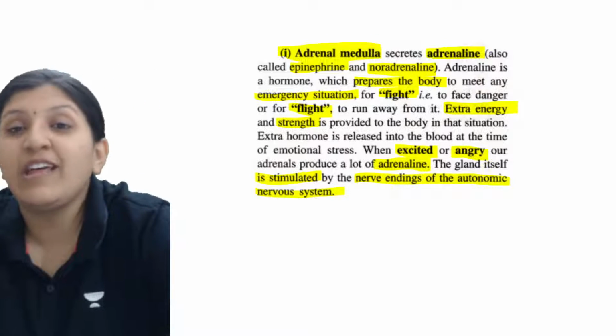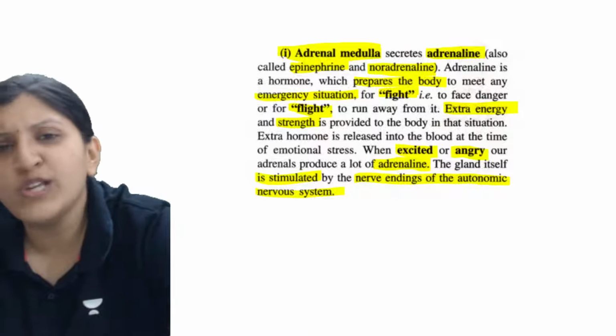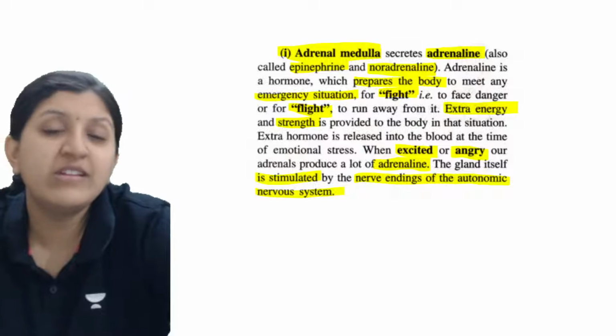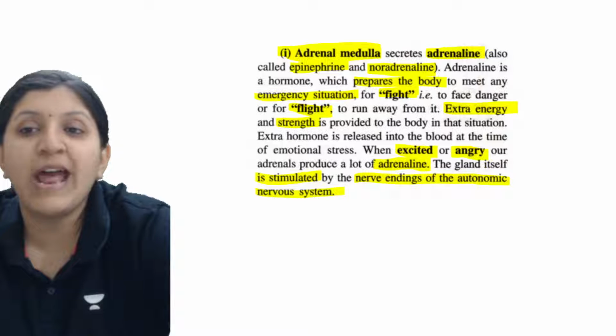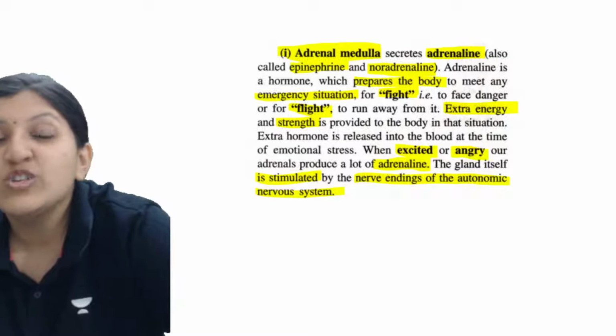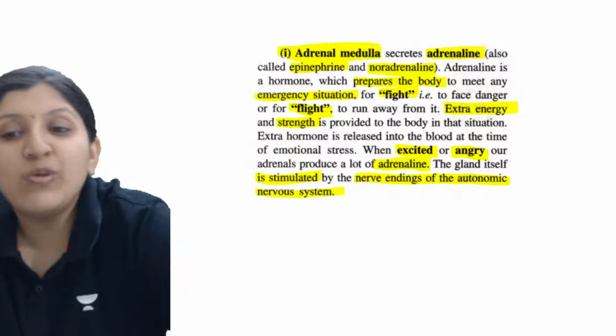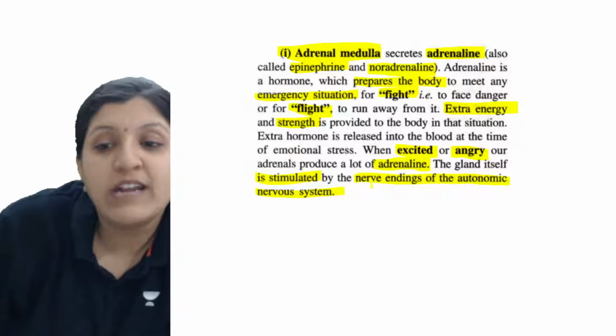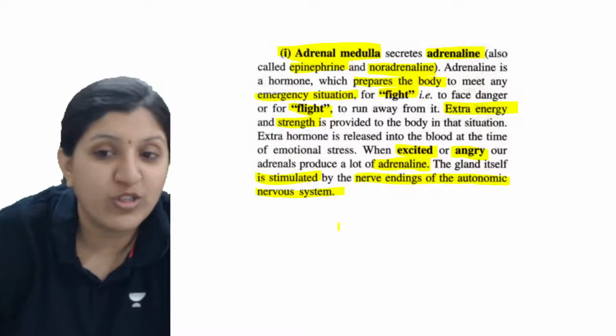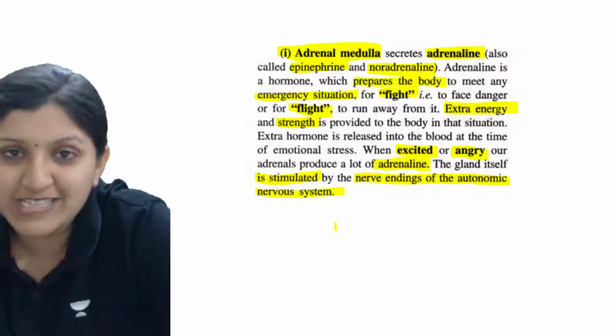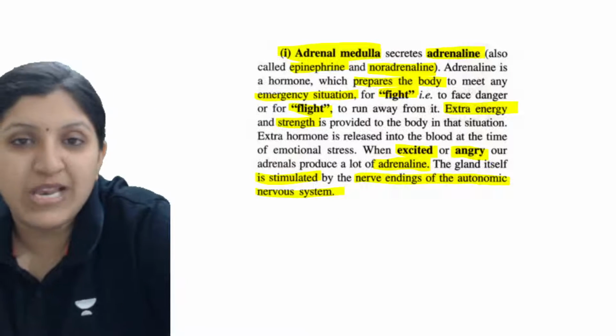From the autonomic nervous system you can find there are nerves emerging into lots of glands. Here the adrenal gland gets stimulated, specifically the adrenal medulla part, as the nerve endings from the autonomic nervous system send a stimulus so that there is a production of adrenaline.